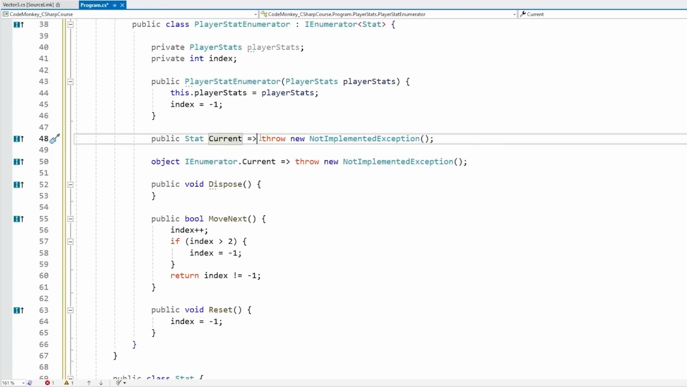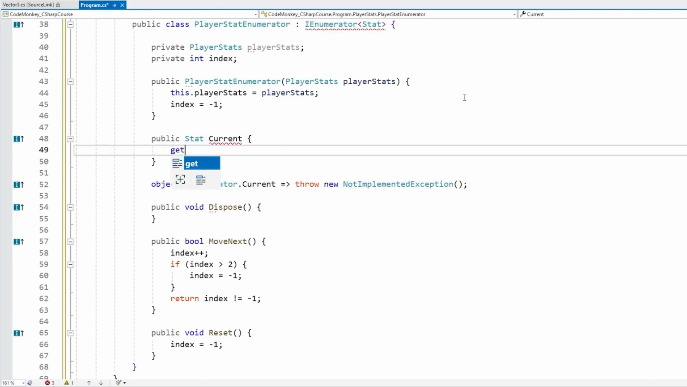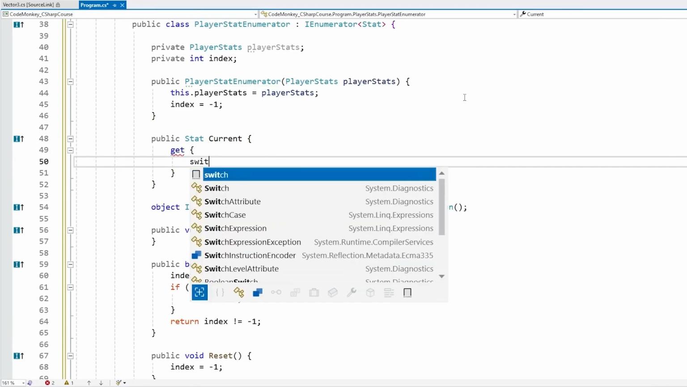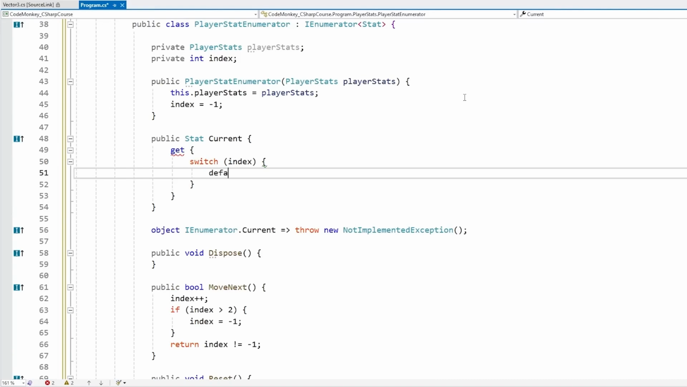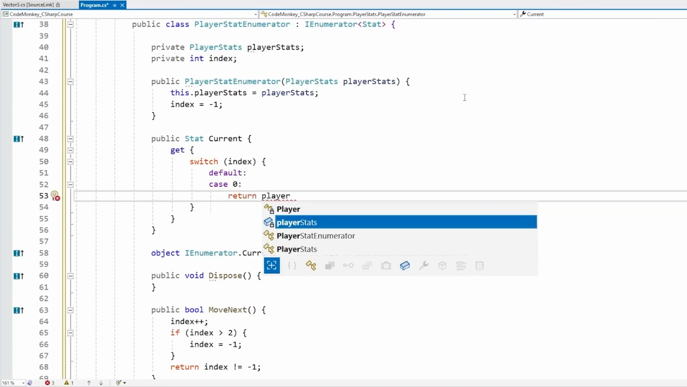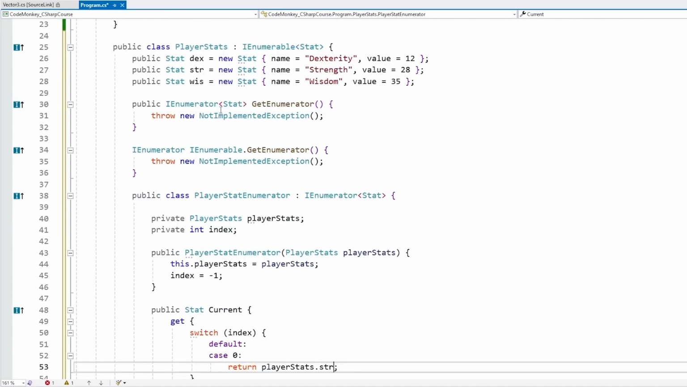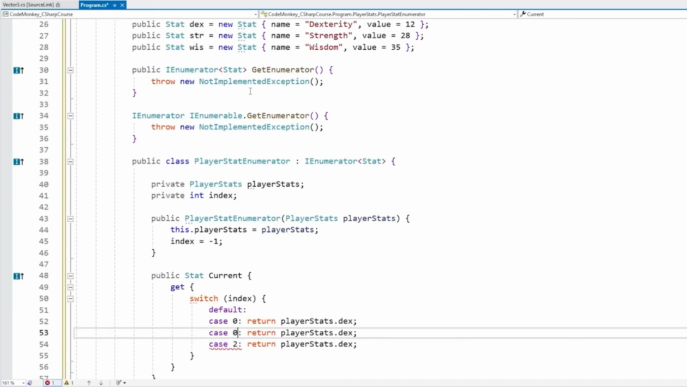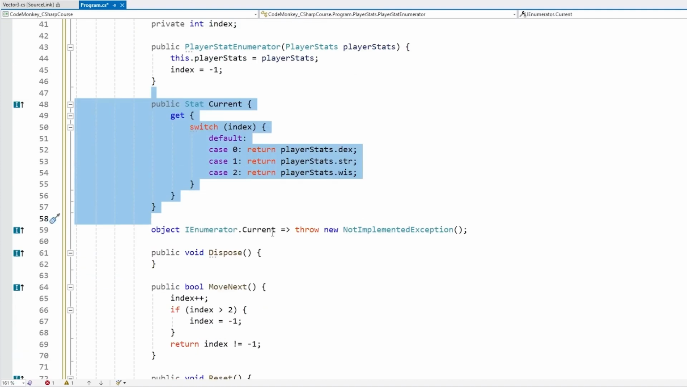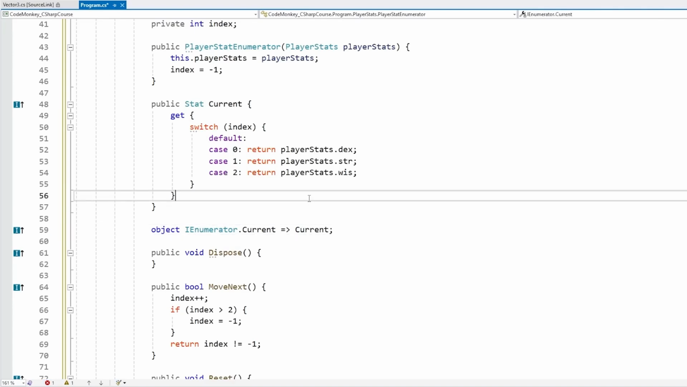So what's important is over here the Current. This one is a property, so let's go ahead and implement this property. This one is going to have a get, and on the get, we're simply going to test out our index. So let's do a switch on our index. Let's add a default, and let's add a case 0. So case 0, let's return, go inside the PlayerStats. And on index 0, let's return, for example, let's go up here. Let's see, so the first one is dex. Then cases 1 and 2. For this one, let's return strength, and this one, let's return wisdom. Okay, so yep, that's the Current. And over here for this other Current, we can just do a pass-through onto that one, just like this.